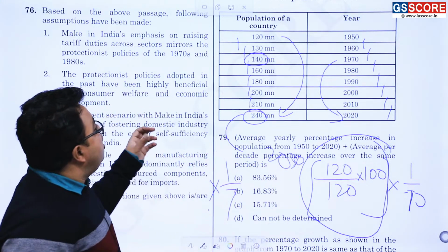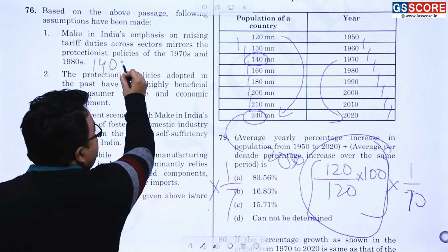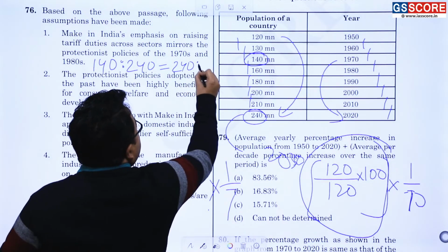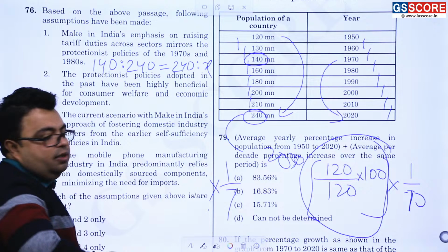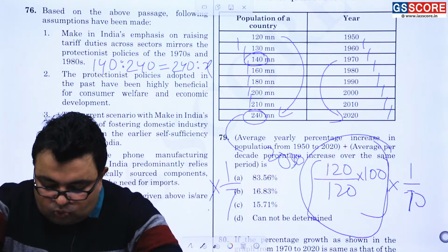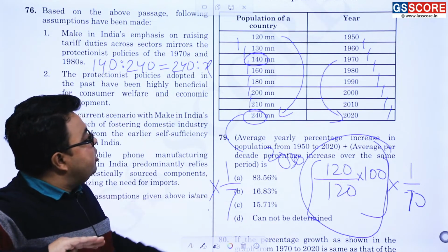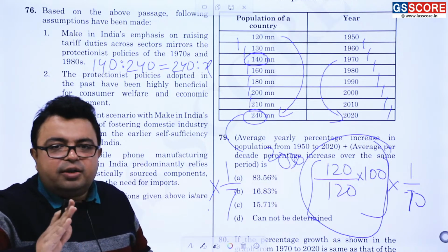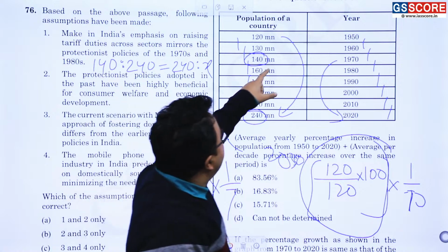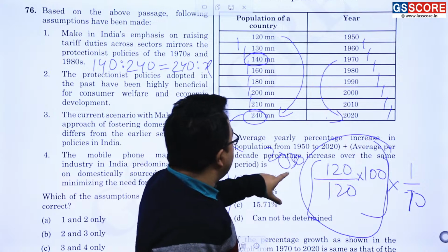All right. So 140 is to 240 as 240 is to x, suppose x million is there. Am I correct or not? So now when we solve this equation, we are going to get the population of 2030, and then we are going to get the answer of the question also. But how has it come? It is being said that the percentage growth from 1970 to 2020 is the same as 2020 to 2030.